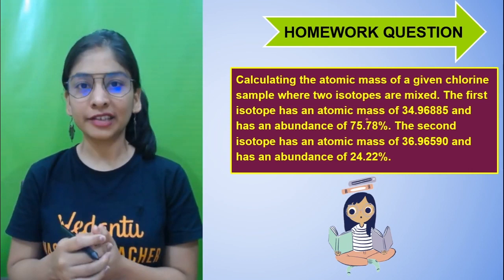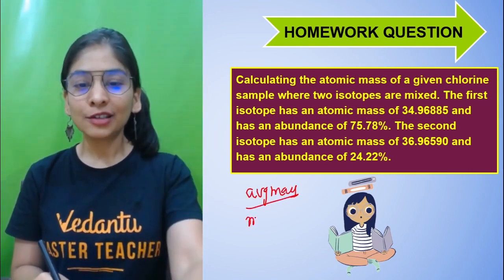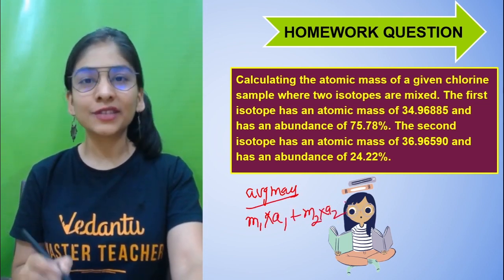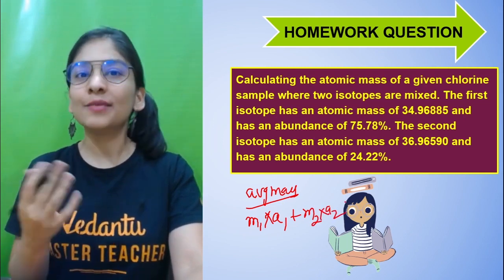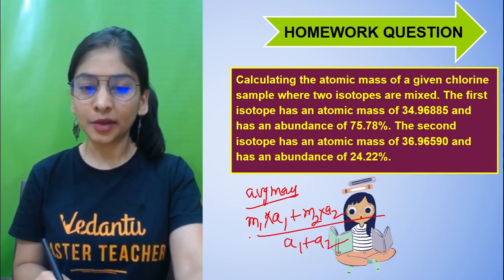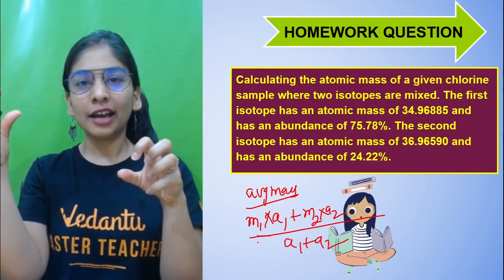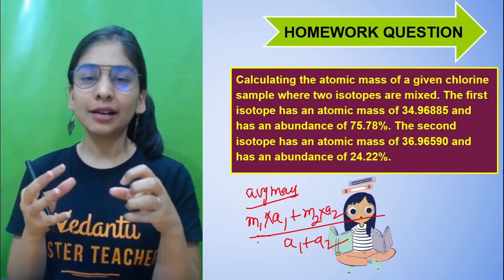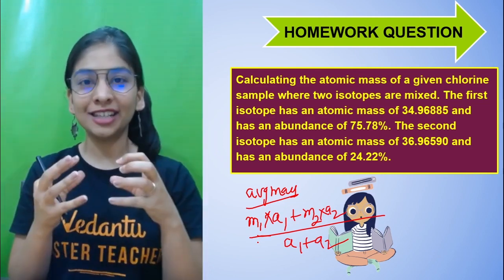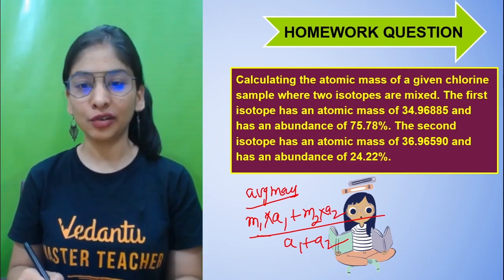So you will take that into consideration as well, and you'll use the average mass formula, that is mass of the first isotope multiplied by its abundance, plus mass of second into abundance of second. If there is a third, then again plus mass of third into abundance of third. Here you write total abundance, total percentage. It's like my student Sita got 78 marks, my other student Geeta got 80 marks out of 90. What will be their average? You'll add these and divide by 2, because there were two entities. So whatever the abundance is, you'll write in the divided form, and you will get your answer.